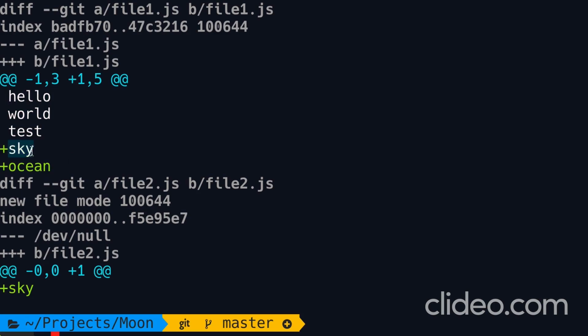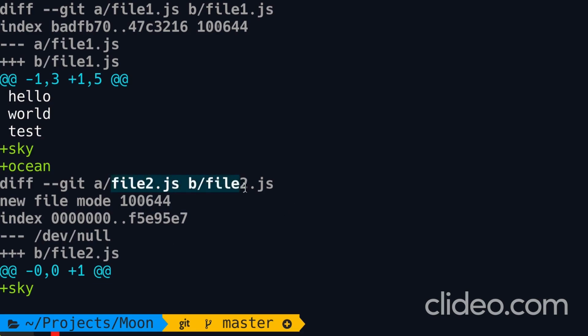Now you can see that these 2 lines are prefixed with a plus sign. So these are the lines that we have added in the new copy. So we have added these lines in the staging area. They're green, which means they're new lines. So pretty straightforward. Now after that, we have another call to the diff utility.